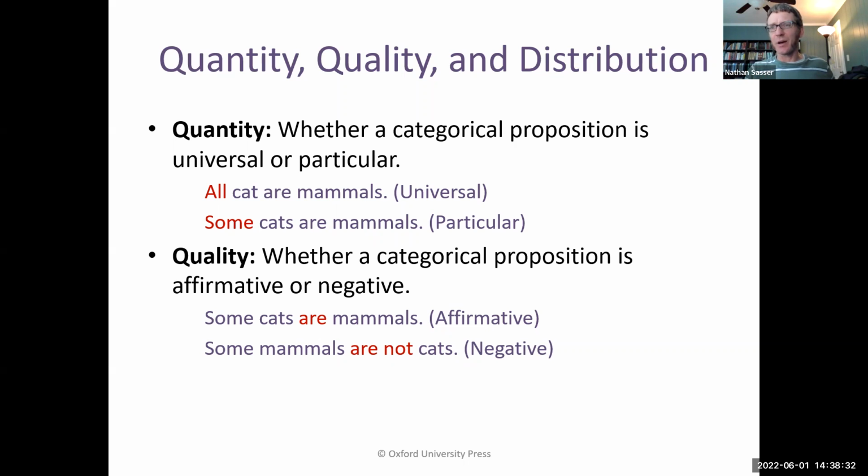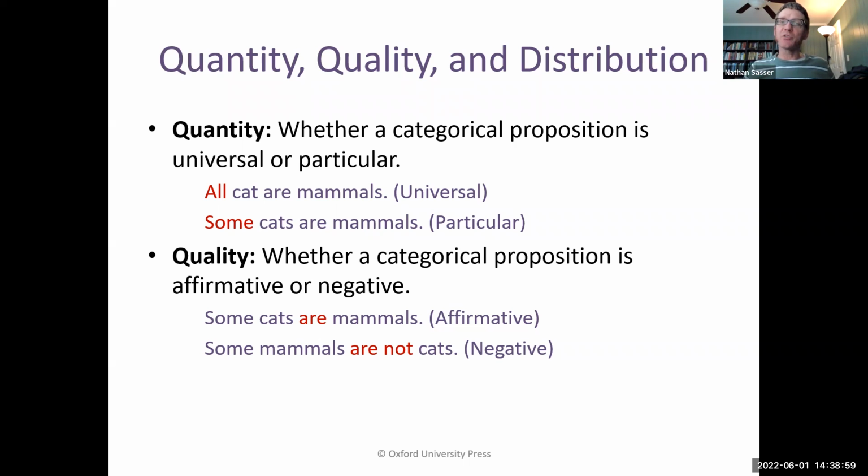So you're not really thinking about numerals. You're just thinking, is it universal? Is it particular? Is it talking about all or some members of the subject class? And of course, if you have a no statement, that's equivalent to saying all cats are not mammals. That also is universal. So quantity comes in two flavors, universal or particular.